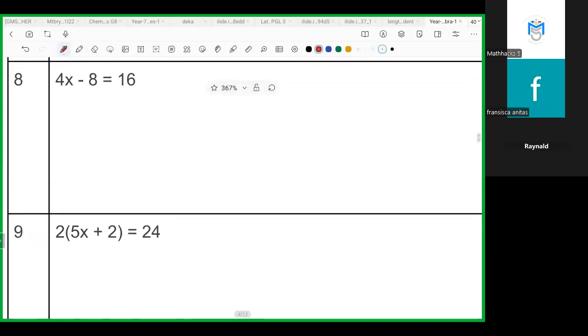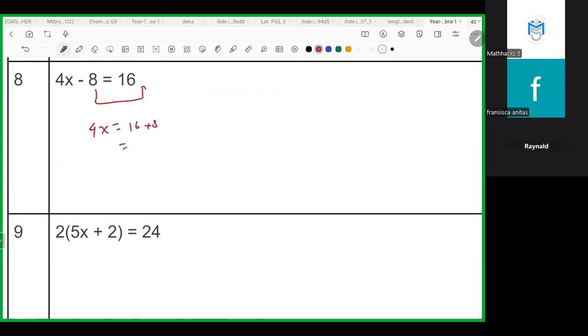Number 8. Just move this one, okay? So 4 of x is 16 plus 8, right?